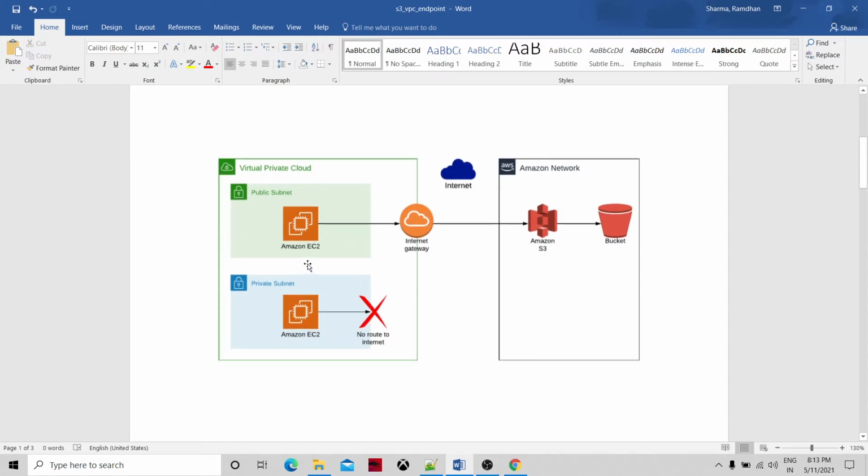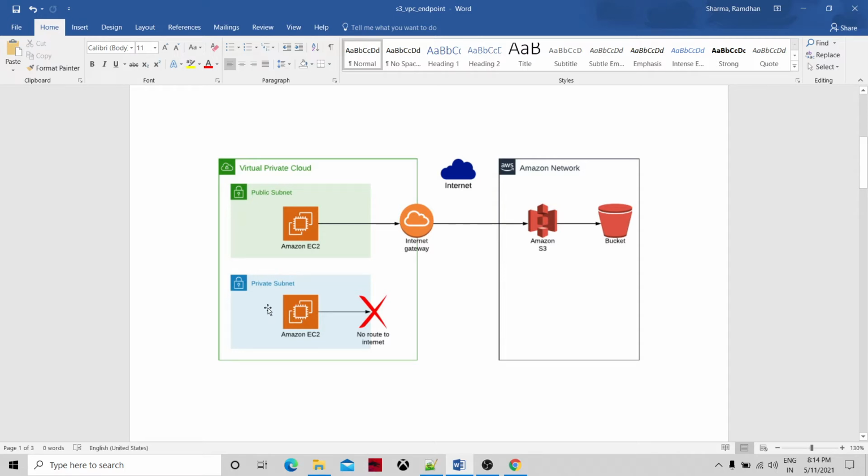in the second picture it's shown that this is the virtual private cloud, and within that we have two subnets, public subnet and private subnet, and we have Amazon EC2 instances in both the subnets. We cannot directly access the internet from the private subnet, because it's a private subnet with restricted resources.